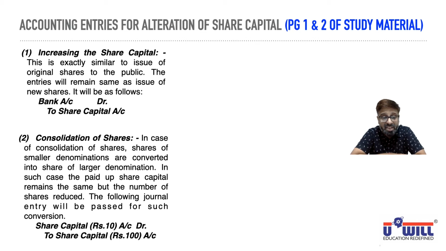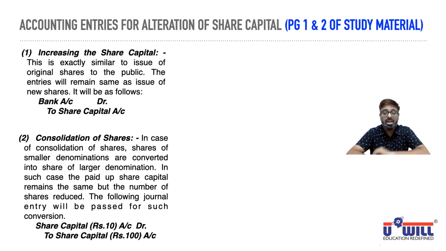The shares of smaller face value are converted into shares of larger face value. In such a case, the paid up share capital remains the same, but the number of shares is reduced, and the following journal entry will be passed for such conversion.